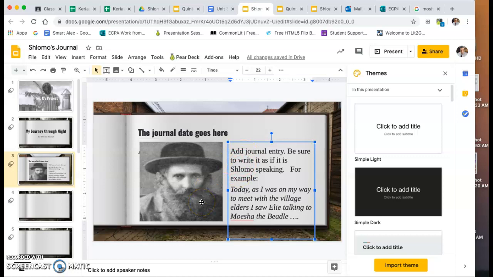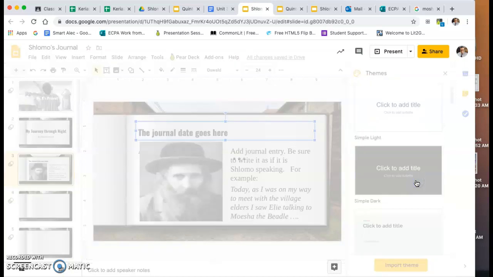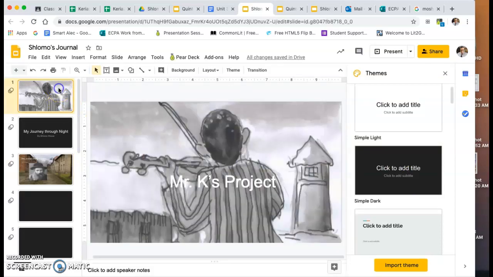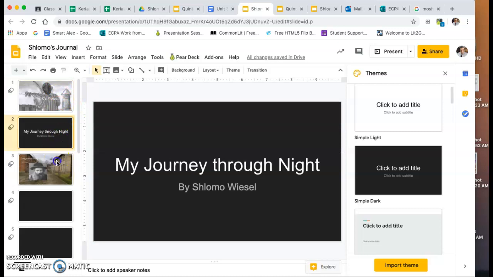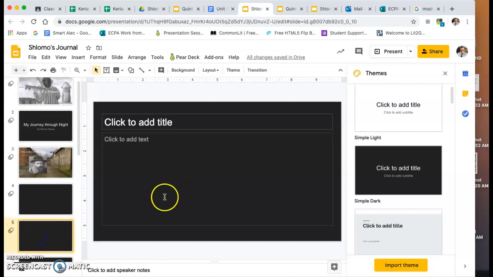Now you could play with this as much as possible. You don't necessarily have to use this theme. Remember, there are different themes that you could use. If you chose to use this theme, it would be all black. This might be the way you want to go. You could use a background for each theme, and then write in white, and then maybe change each panel using the background as the panel itself. You have a lot of things that you can do, but I just wanted to give you this little exercise to get you started.